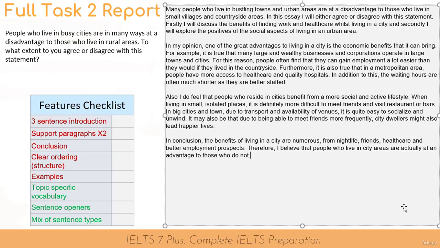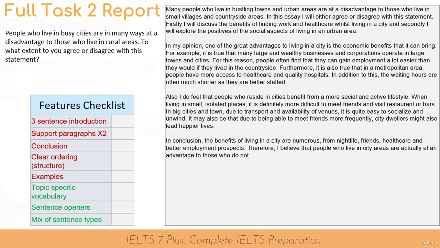Okay, so that's quite simply reaffirming, restating my opinion on the question. Do you agree or disagree people in cities are at a disadvantage? Well, therefore, I believe people who live in cities are actually at an advantage to those who do not.